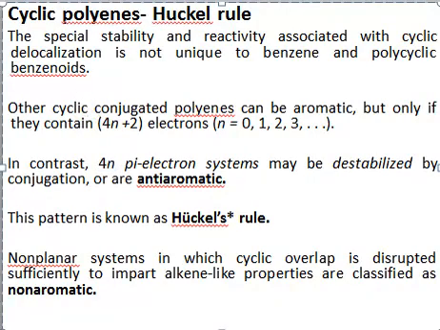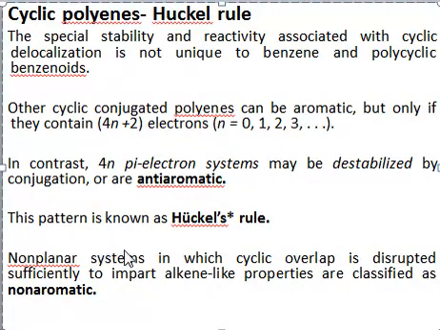So the only difference between aromatic and anti-aromatic is the number of pi electrons. In the case of an aromatic system, it must have 4n plus 2 pi electrons, but in the case of an anti-aromatic system, it must have 4n pi electrons. This pattern of having 4n plus 2 pi electrons and being aromatic, and having 4n pi electrons and being anti-aromatic, is known as the Huckel Rule. Also always remember that if a system is non-planar, its p orbitals cannot sufficiently overlap to form a delocalized system.